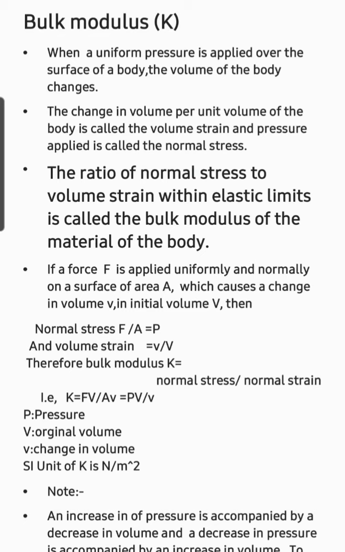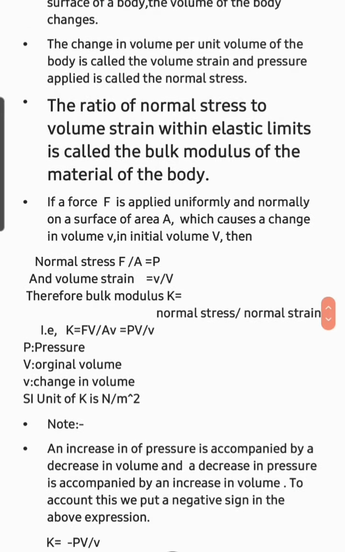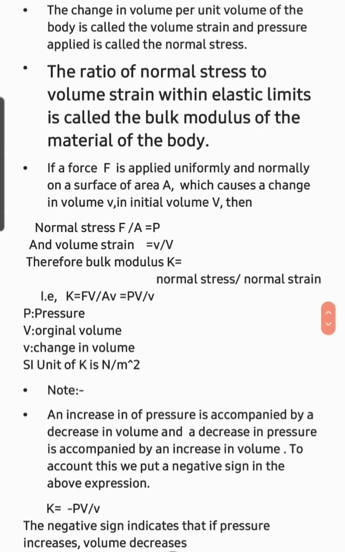An increase of pressure is accompanied by a decrease in volume, and a decrease in pressure is accompanied by an increase in volume. To account for this, we put a negative sign in the above expression.